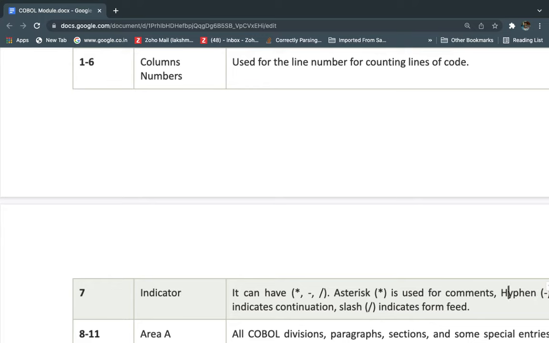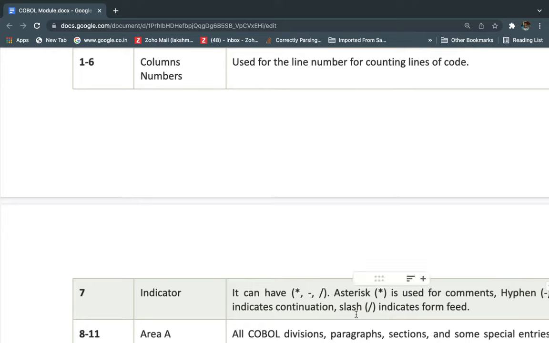It indicates continuation. For example, I wrote a display statement in one line, and that line is not sufficient for the code, so I write the next part of the code in the second line. But COBOL needs to understand that the previous line is not ended and this is a continuation of it. So if we use a hyphen in the seventh column, the COBOL compiler can understand that this is a continuation of the previous line.